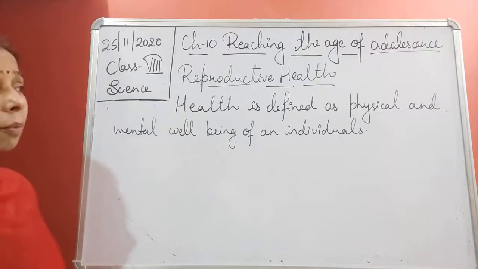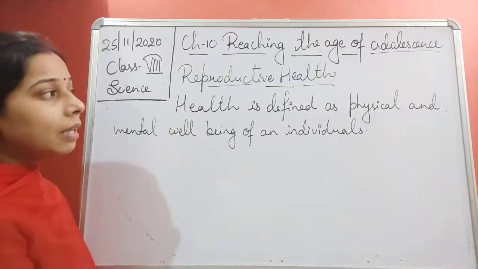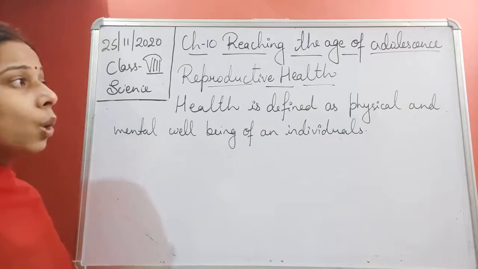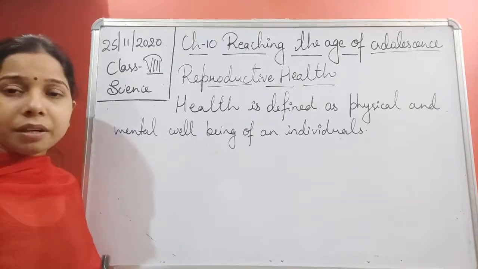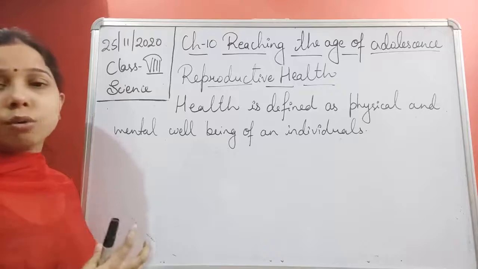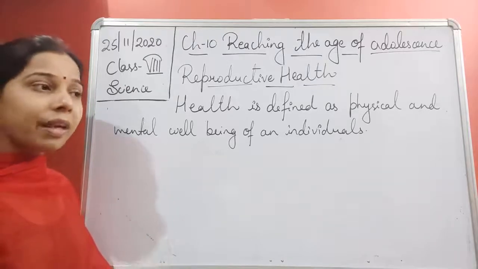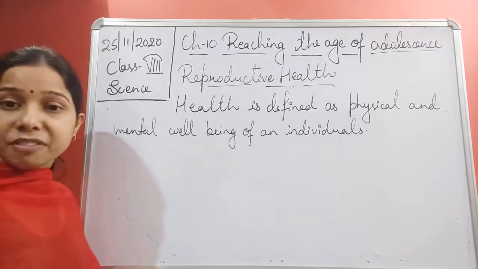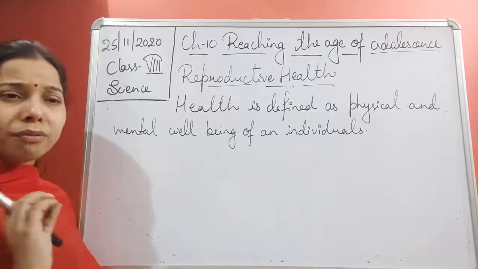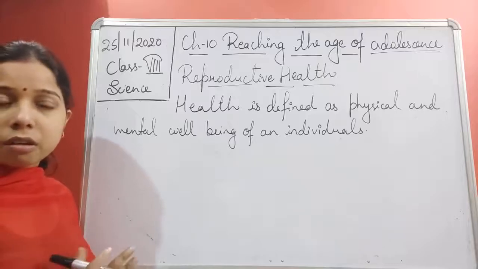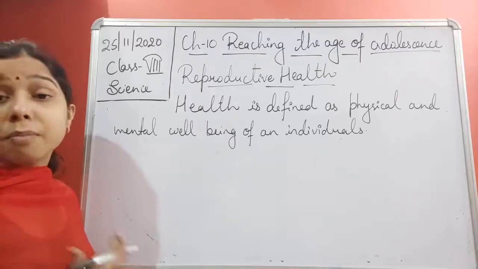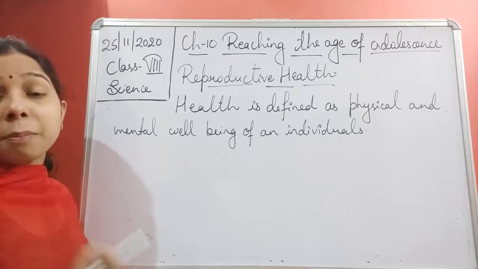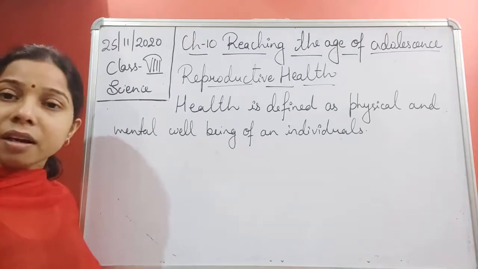Now, why is it important to take care of mental health? It is because during the adolescence phase, a boy or a girl, or a teenager, undergoes a lot of changes, and those changes could be physical as well as mental. A lot of psychological, mental and emotional changes occur. So it is of utmost importance to take care of their health.